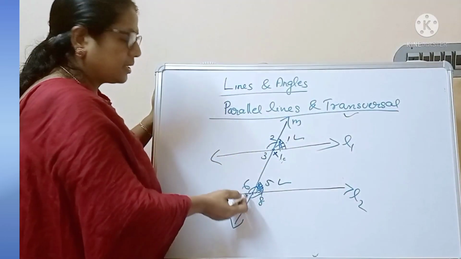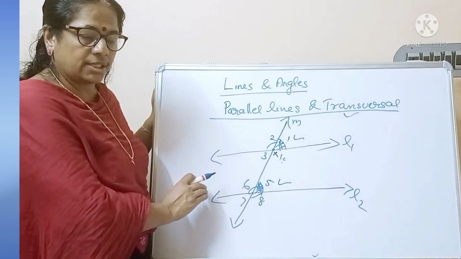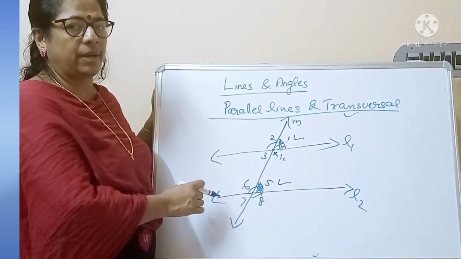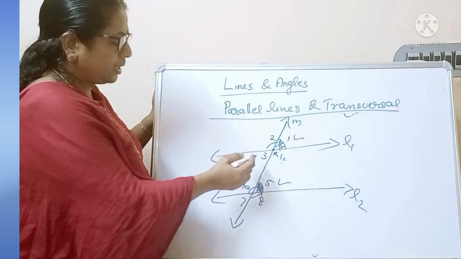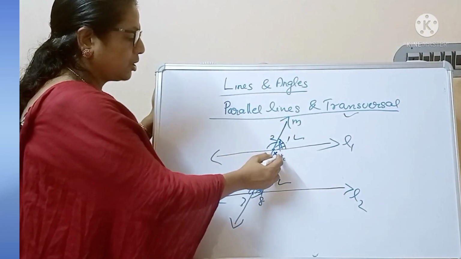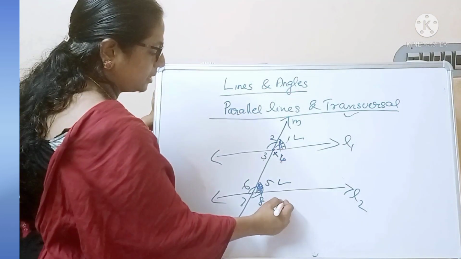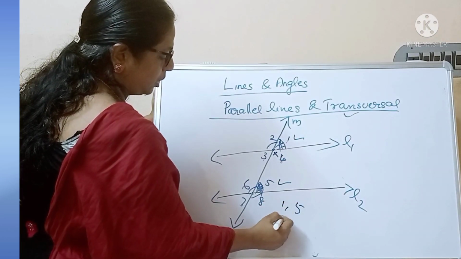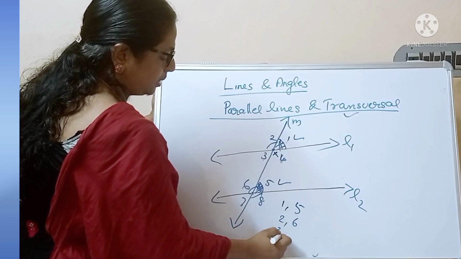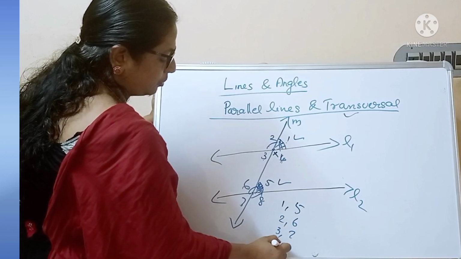And 2 and 6 are also on the same side of the transversal and the same side of the parallel line. 3 and 7, and 4 and 8 also. That is the set 1 5, 2 6, 3 7, 4 8.